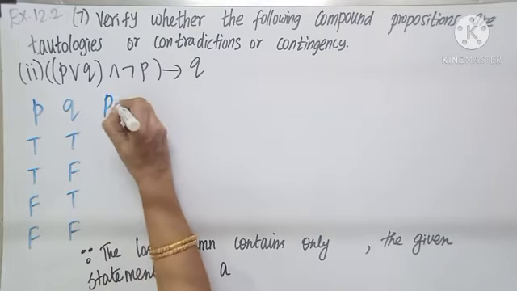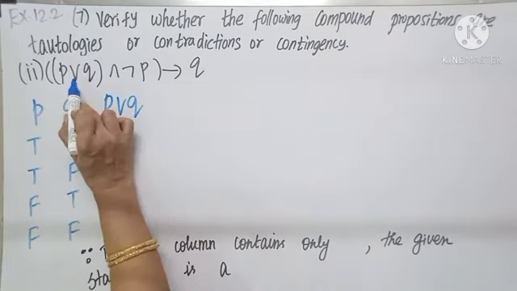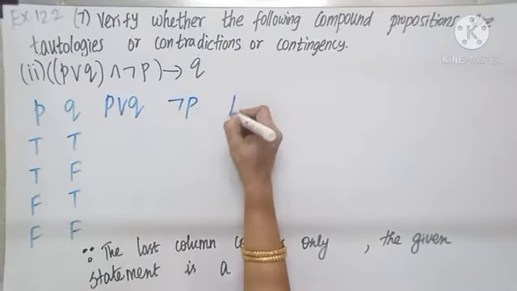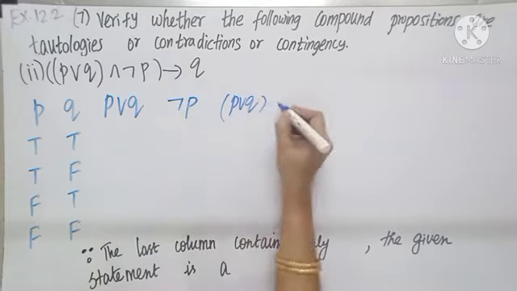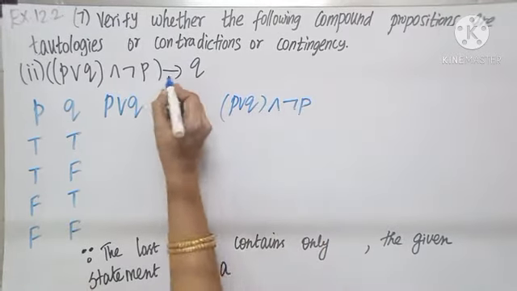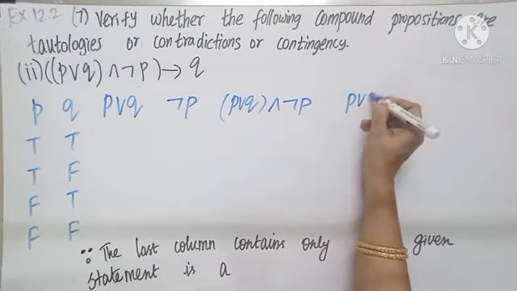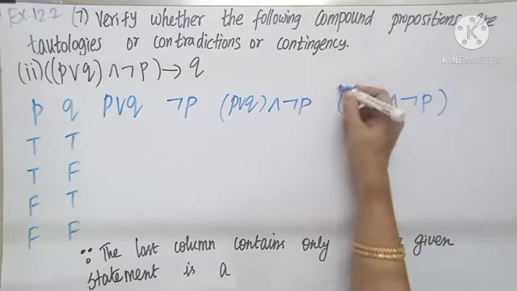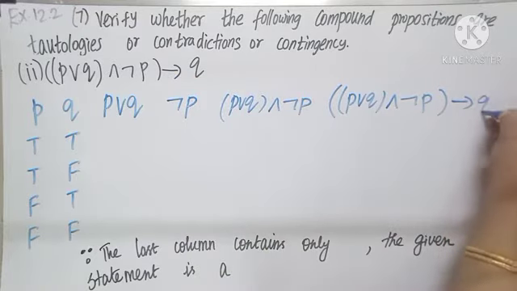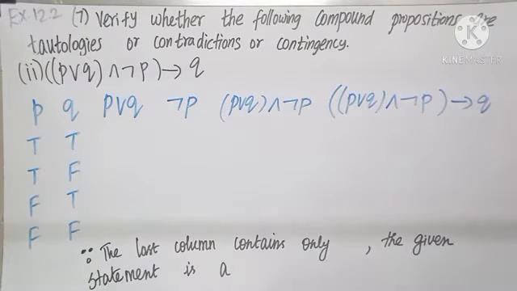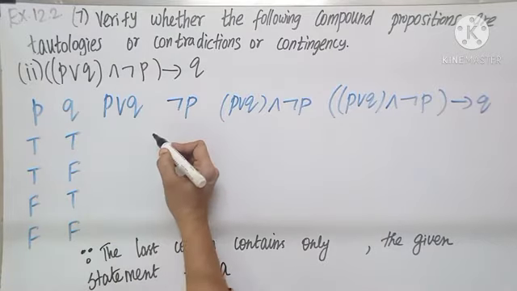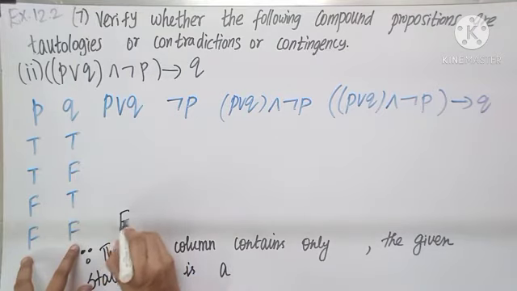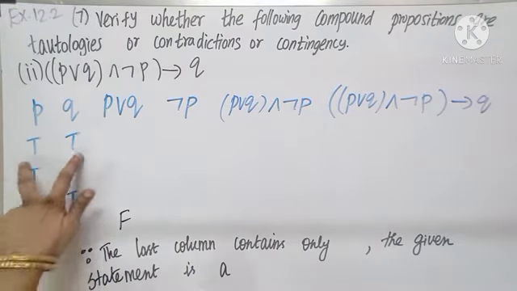I need to find P or Q, and then not P, and then (P or Q) and not P, then implies Q. So let us find out one by one. P or Q: what is the condition? Both F, my answer is F. Other cases it is true.